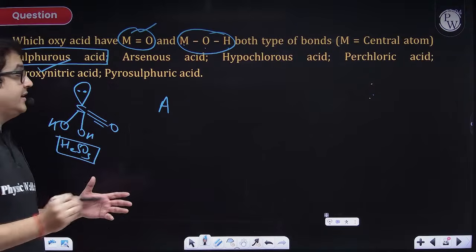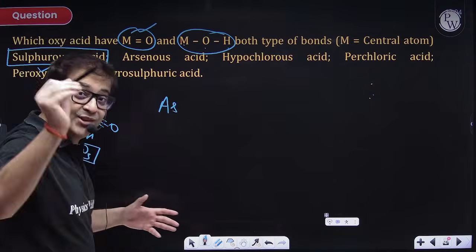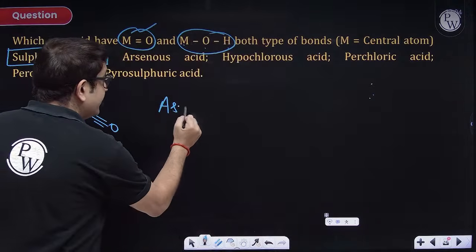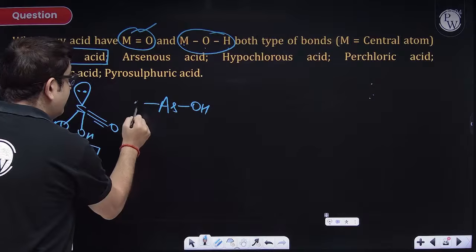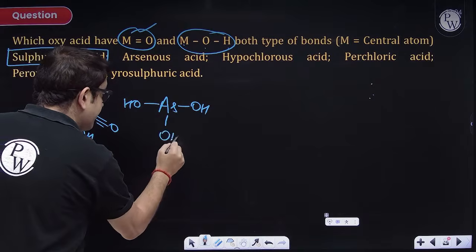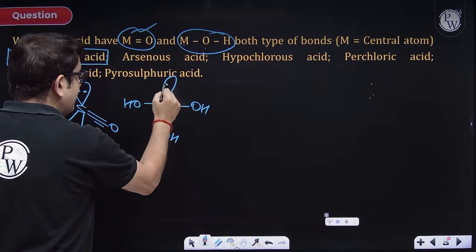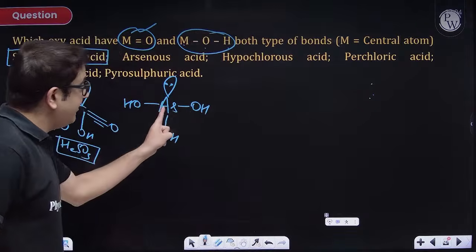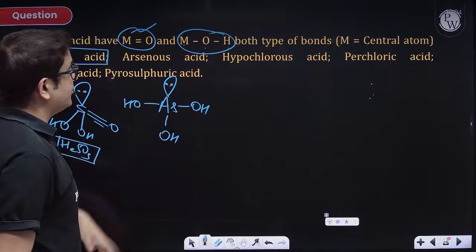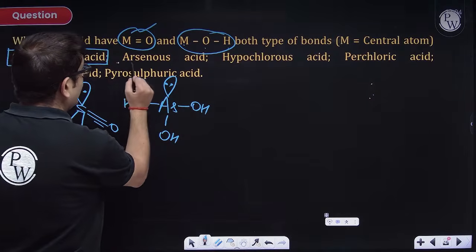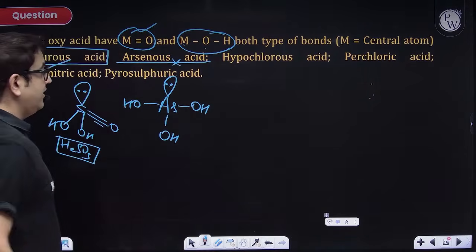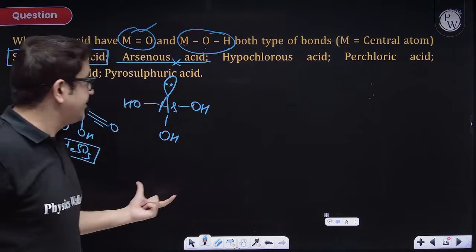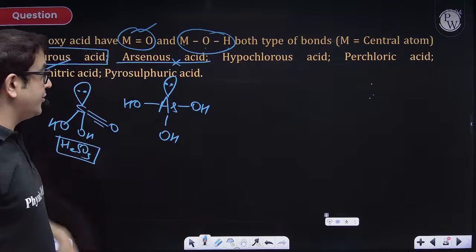Whenever we have arsenic, the nitrogen family, the nitrogen family guy will be having 3 OH, and because it is a nitrogen family member, it will be having one lone pair. No oxo group. It is having an O bond H linkage, but because of no oxo group, no double bond O, this arsenous acid is not an option for you because it does not have the oxo group.